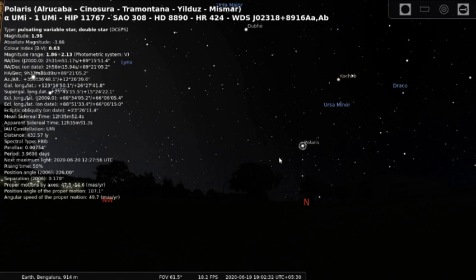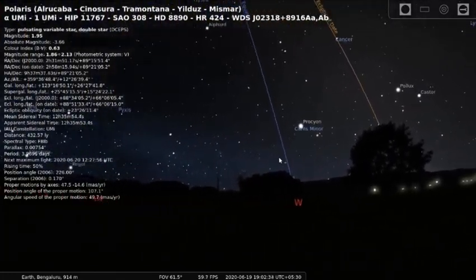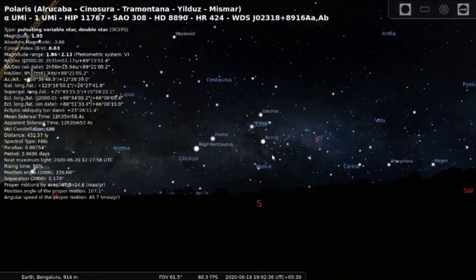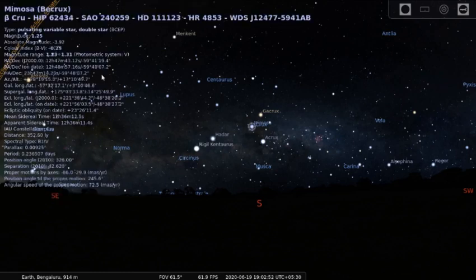Same way, if I go to the southern constellations, let's look at something which is very close to the South Pole, southern direction. So we'll check out this Southern Cross here and click on Mimosa. You will see that the declination is very close to minus 59 degrees 41 minutes.